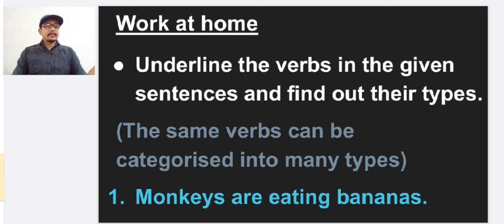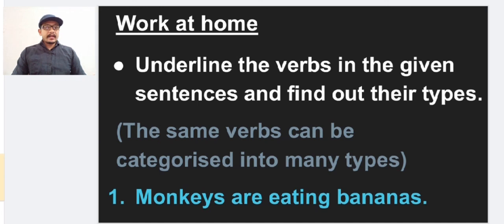We have to note down one thing there. The same verbs can be categorized into many types, as we have just discussed in the video.